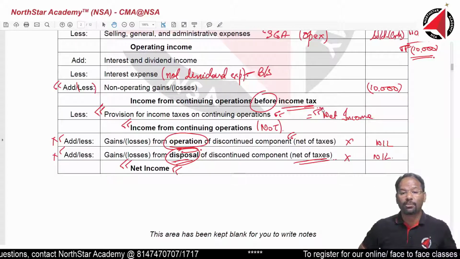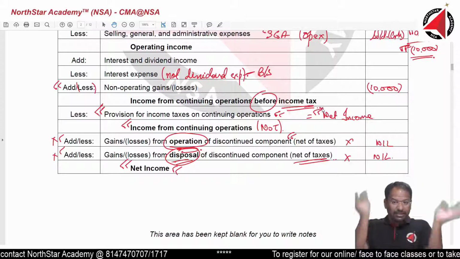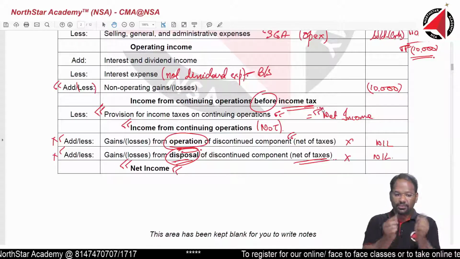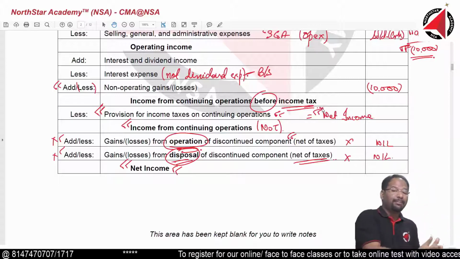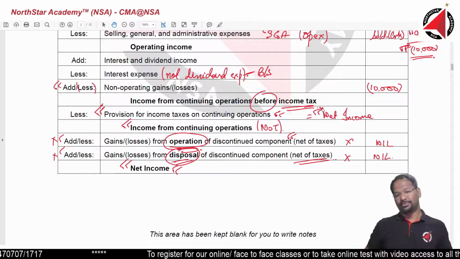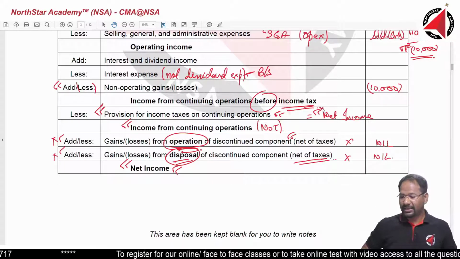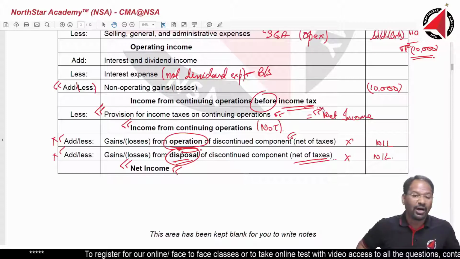Remember, I am talking about one unit of the business, not the entire business. Like furniture shop, one big bean bag unit has been sold, not the entire business. I hope you have understood that.